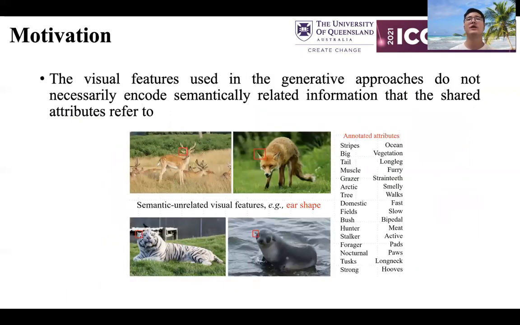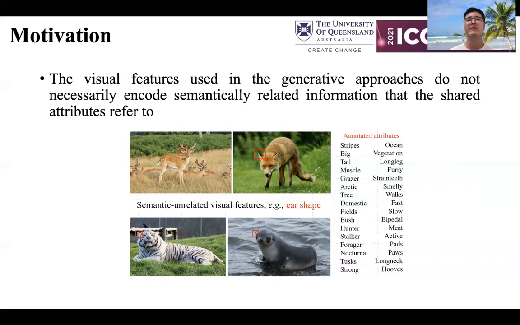Most existing approaches directly leverage the visual features extracted from pre-trained deep models, which are not tailored for zero-shot learning tasks. From this figure, we can see that not all the dimensions of the extracted visual features are semantically related to the predefined attributes, which triggers bias in learning semantic visual alignment and causes negative transfer to unseen classes. Although animal ears are visually salient in discriminating image samples, they are ignored in the manually annotated attributes. When generalizing to unseen classes, such as cats, it is easy to misclassify tigers because the visual features corresponding to the concepts big, strong, and muscle are not highlighted.